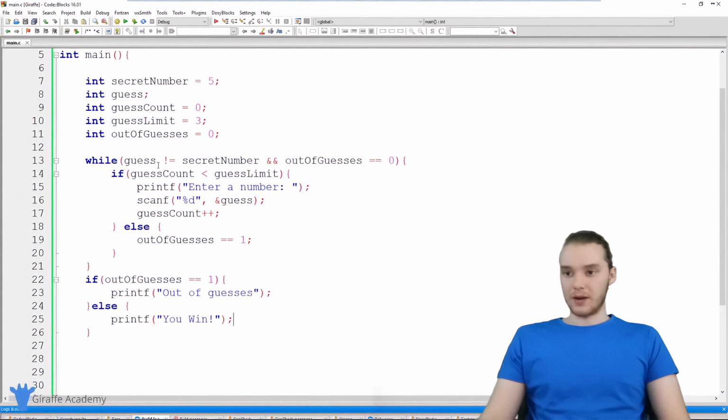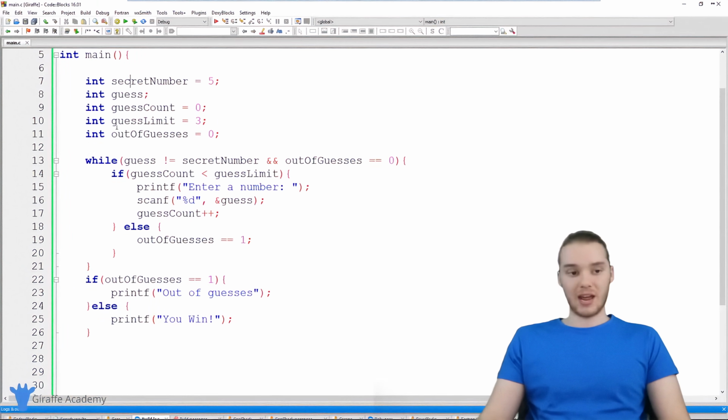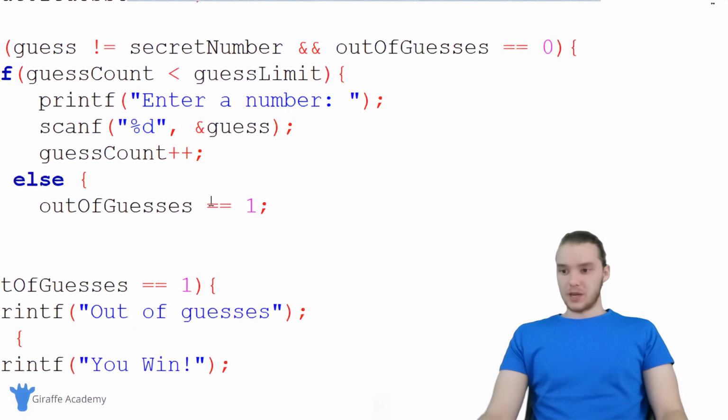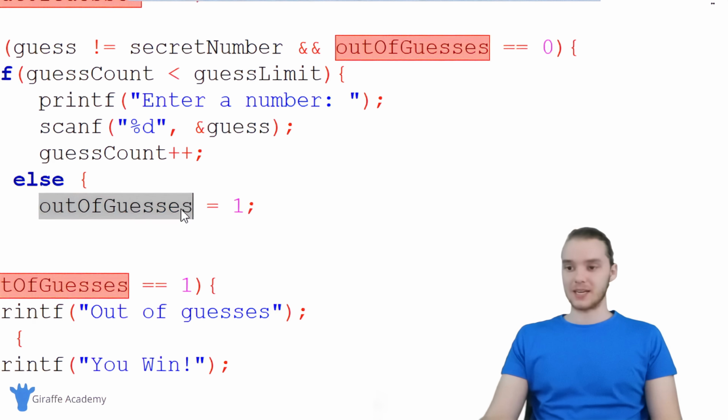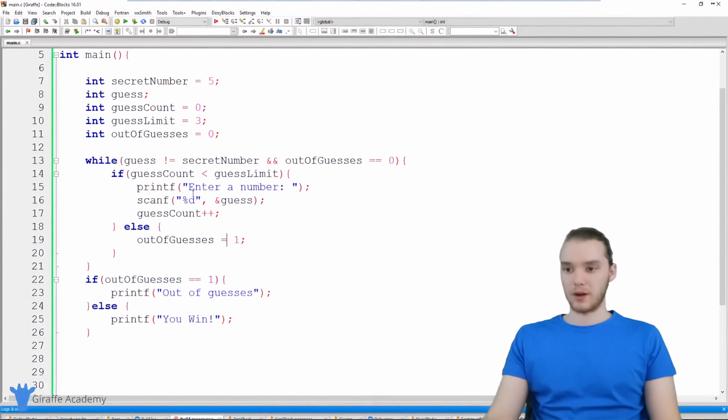So this is a lot of code, I know that. Let's just run this, see how we did, and see if our game's working properly, and then I'll explain all the code to you guys. And actually, you know what? I just noticed a typo. Down here, I said out of guesses double equals 1. This has to be a single equals, so we're assigning this a value. So yeah, that was a little typo. I had 2 equals. That needs to be 1.